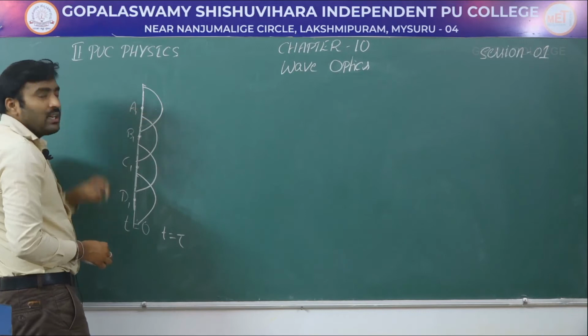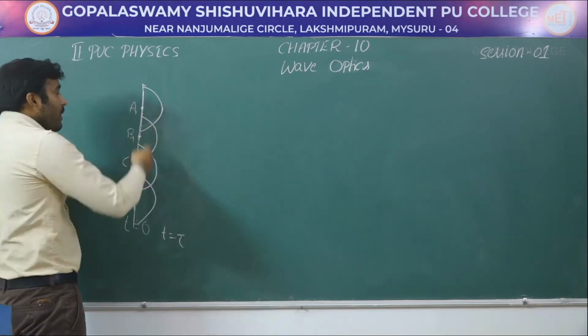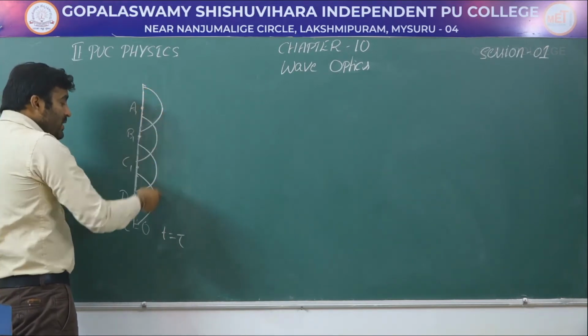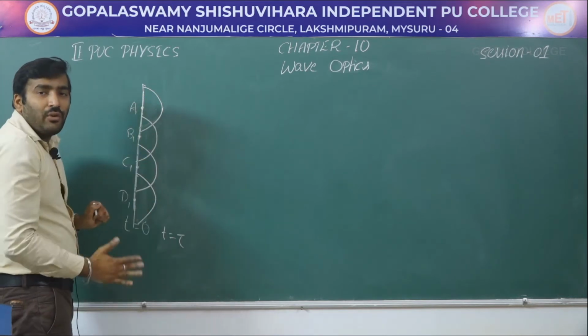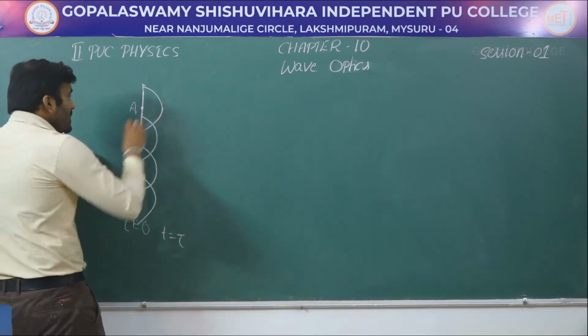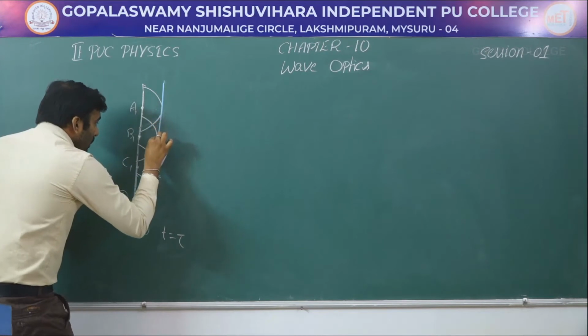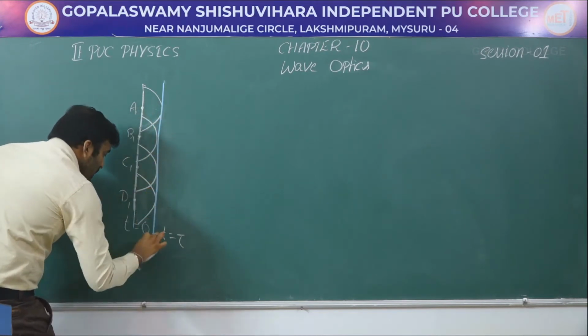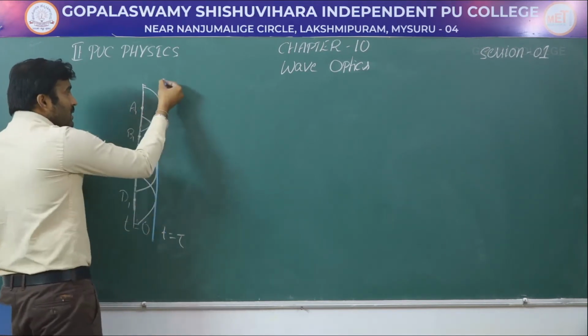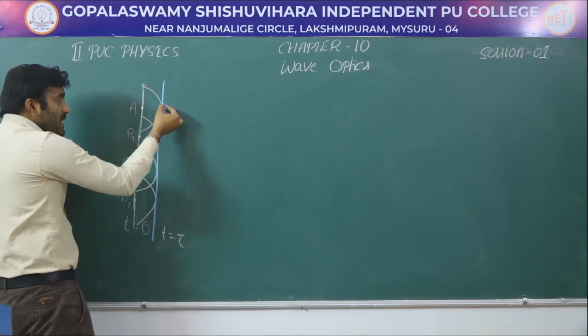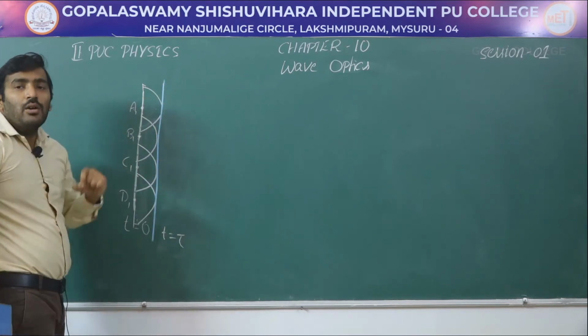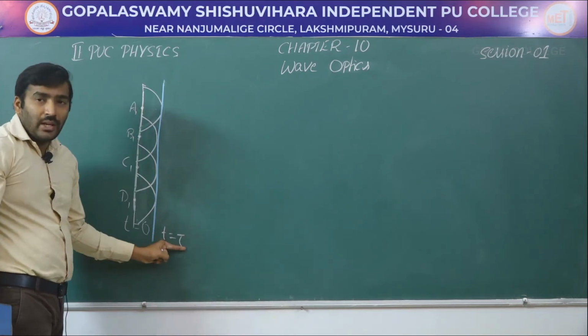According to Huygens principle, a common tangent drawn to all these spheres will give us the position of the new wavefront. Let me draw this. This will be the common tangent drawn to these spheres, and this is nothing but the position of the new wavefront at a later time t.